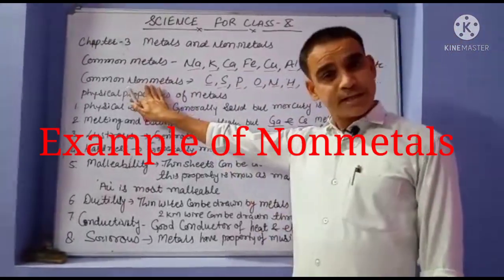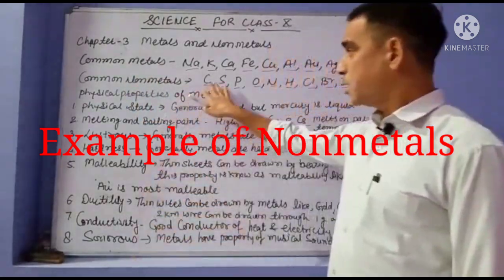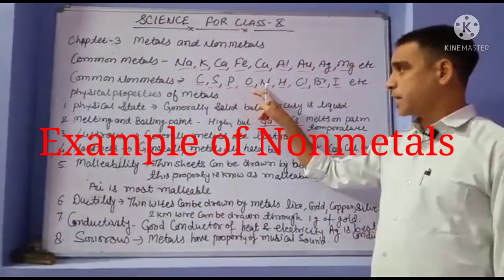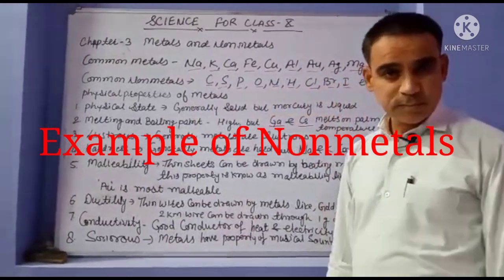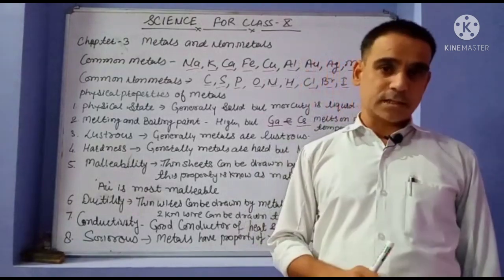Common non-metals are carbon, sulfur, phosphorus, oxygen, nitrogen, hydrogen, chlorine, bromine, iodine, etc. Let's start with the common physical properties of metals.